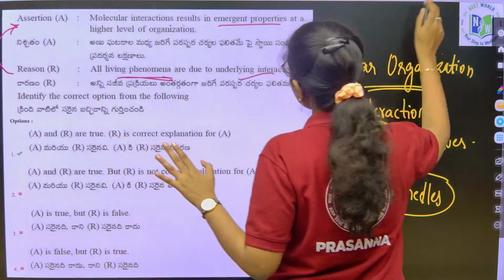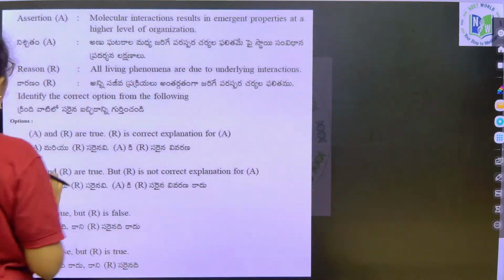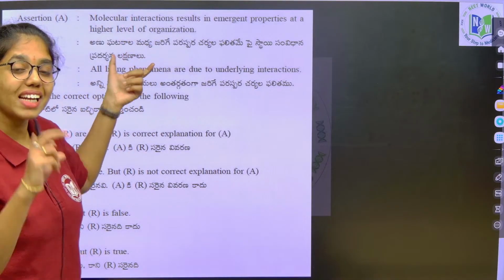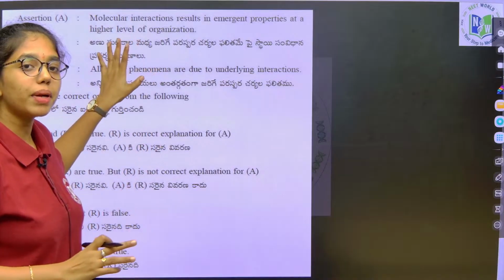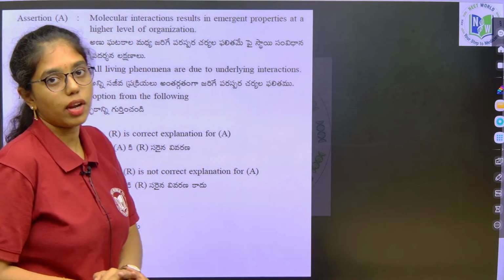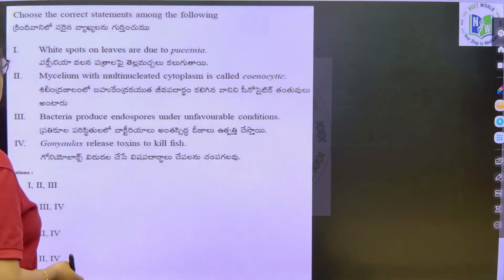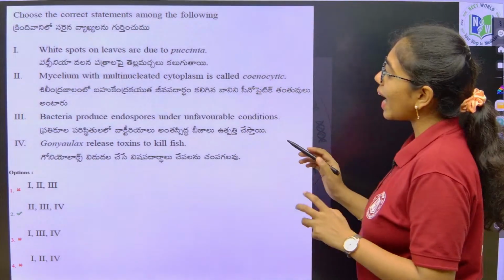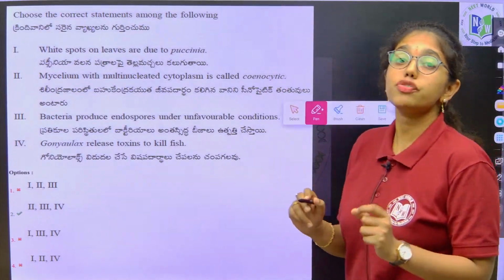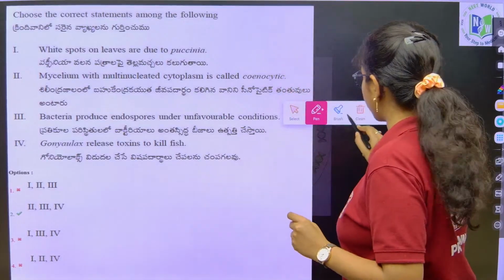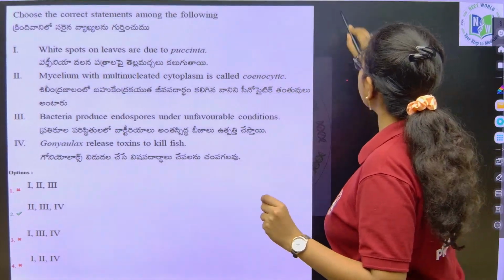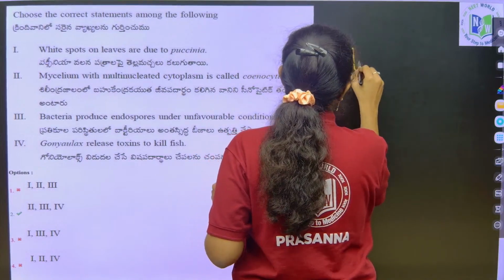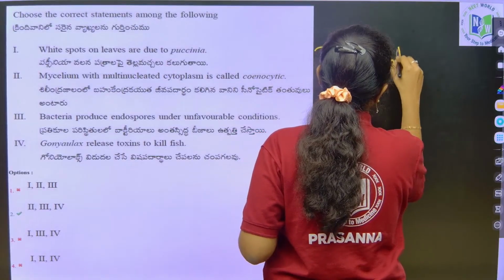Next, this is very simple, from the living world chapter. This is actually a very simple question, but you need to analyze that single paragraph. The question is completely based on that single paragraph of cellular organization. Second question: choose the correct statement among the following. Here again it is statement based. This is from the chapter biological classification. For every set of questions, I am telling you from which chapter and which concept the question has arisen. This is from biological classification.